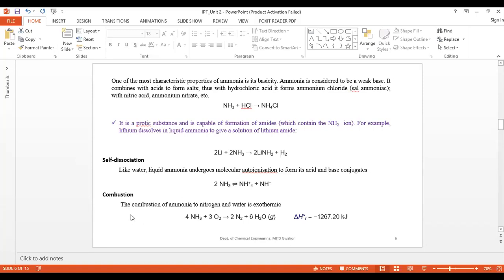Combustion of ammonia to nitrogen and water is exothermic here, and you will be getting nitrogen and water, and a large amount of heat will be rejected. So when ammonia reacts with oxygen, you will be getting nitrogen. Reaction means combustion is happening here, and a huge amount of energy will be evolved.